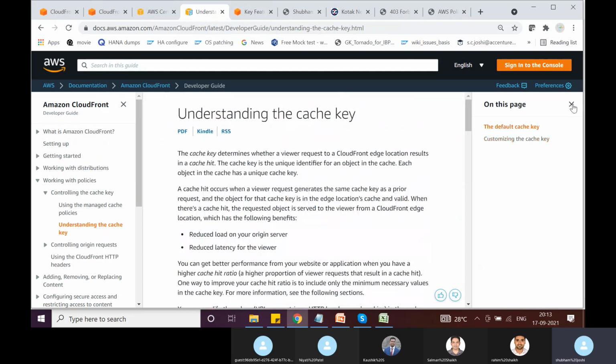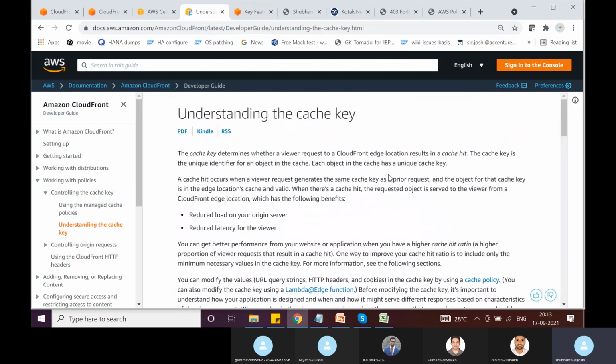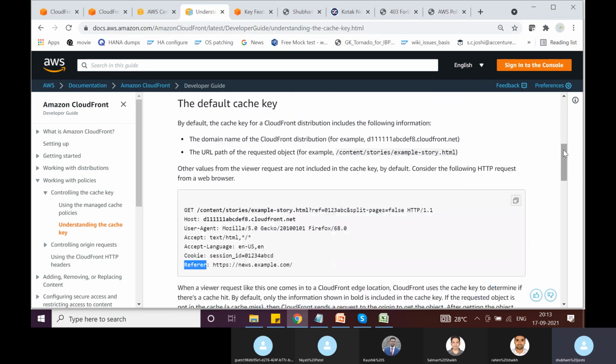The cache key determines whether a viewer request to a CloudFront edge location results in a cache hit. See, cache key is a unique identifier for every object which is cached in an edge location. At least this is clear, what cache key is, right? So every object that is cached on an edge location will have a unique identifier called cache key.